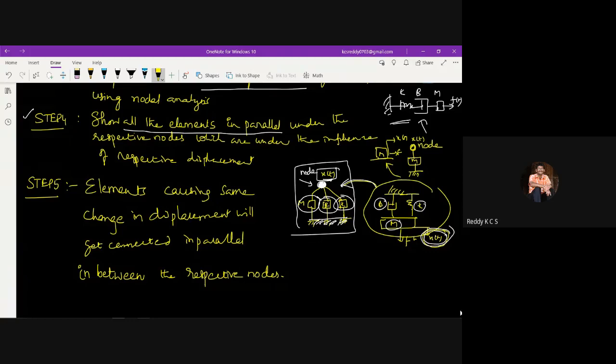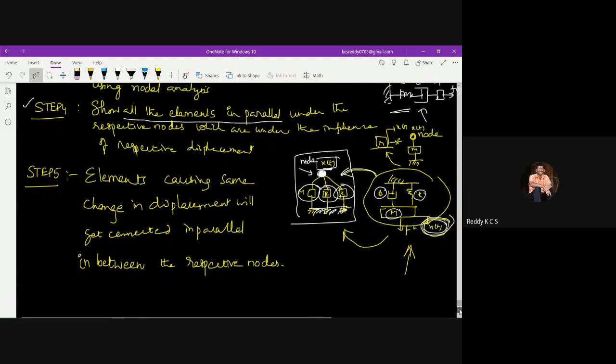This is what you can say is the physical system, which represents a mechanical system, and the equivalent mechanical system is this one. Equivalent mechanical in the sense of a nodal basis. So we need to get this kind of equivalent mechanical system by using these steps.